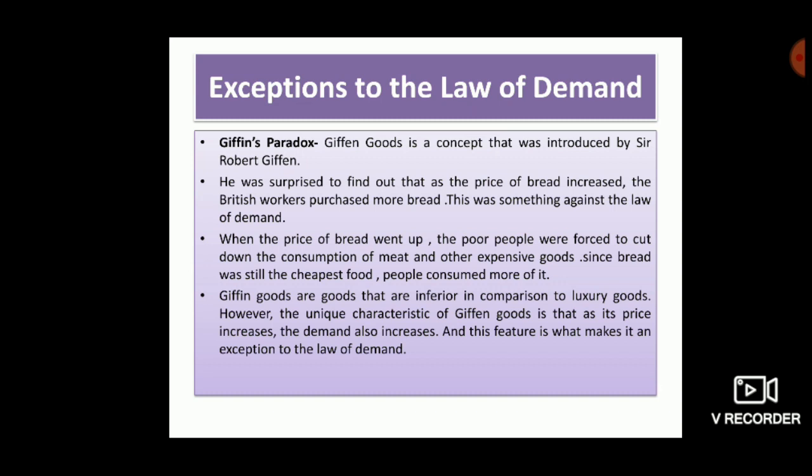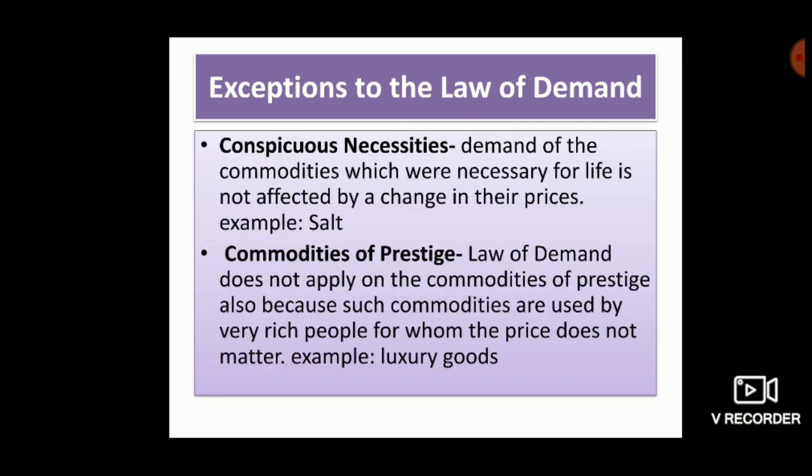So this is the first exception case where the law of demand does not operate. The second exception case is conspicuous necessities. First case is Giffen paradox and second case is conspicuous necessities.